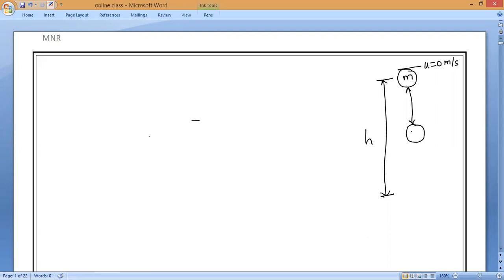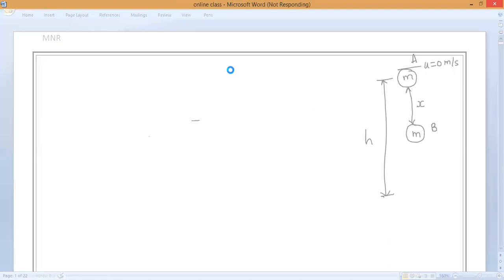From the initial position, if you consider the body has traveled x distance, that is the position of the object, B. That is what we will say. Now, by this time, it attains a velocity. What is the velocity attained by that body?